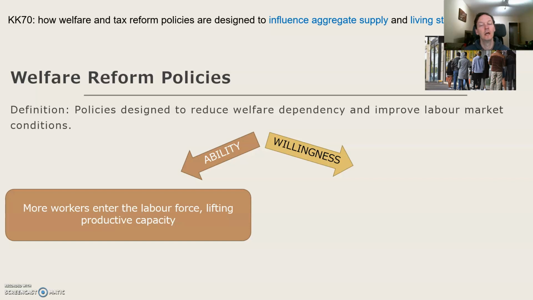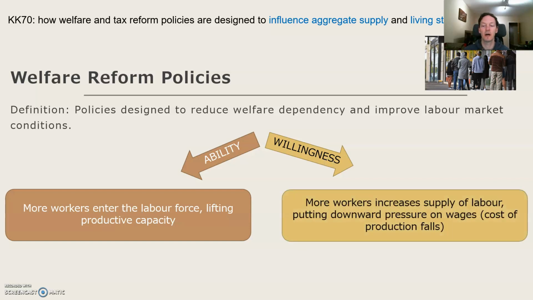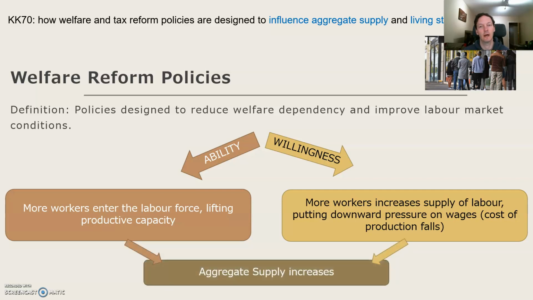All those things are going to increase the amount of stuff that we can possibly make, which is obviously aggregate supply. Alternatively, you can go down the willingness pathway, where if you have more workers that have entered the labour force, that's going to increase the supply of labour, and it's going to put downward pressure on wages, just the basic law of supply. So that's going to result in a fall in the cost of production, with both of those resulting in an increase to aggregate supply. Okay, so either of those pathways is fine.